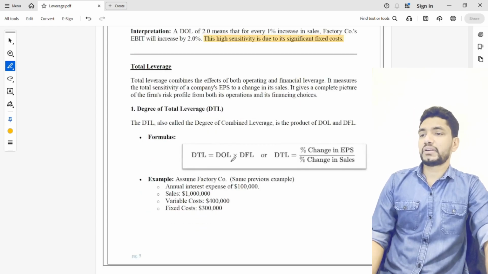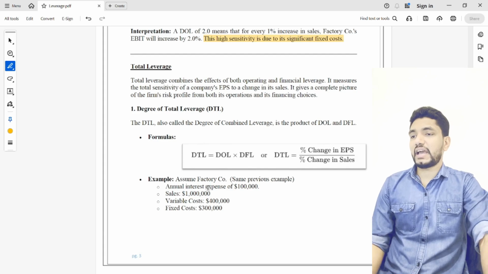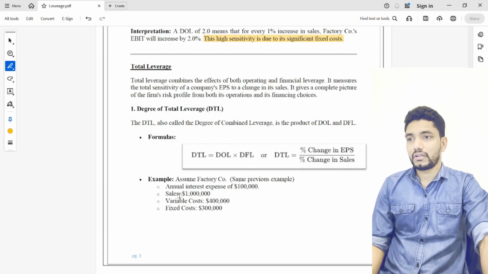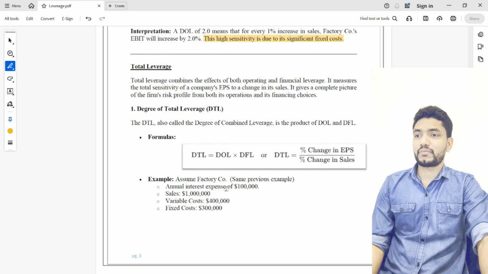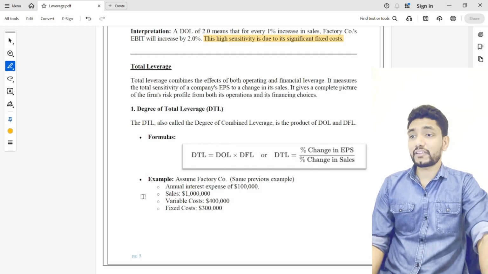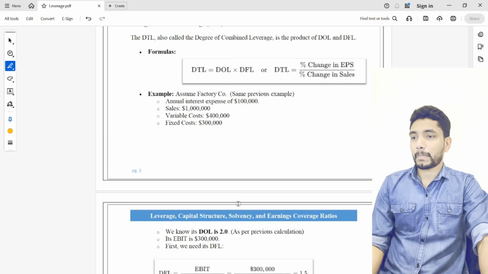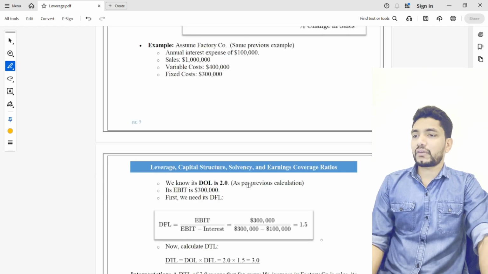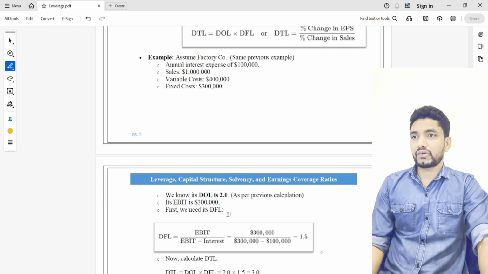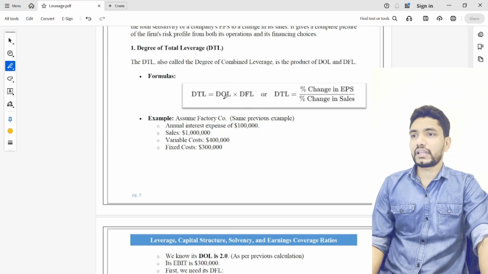So here is an example. There is an annual interest expense of 100,000. Same as the previous example, we are continuing. Annual interest expense is 100,000. Sales 1 million. Variable cost 400,000. Fixed cost 300,000. So we are going to calculate the degree of total leverage here. The formula is degree of operating leverage times degree of financial leverage.